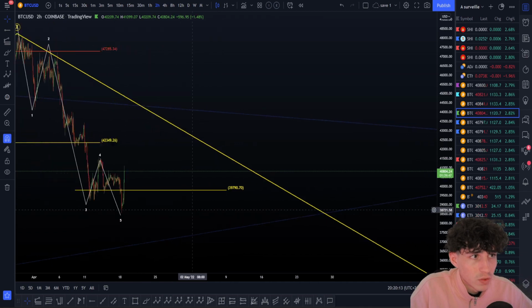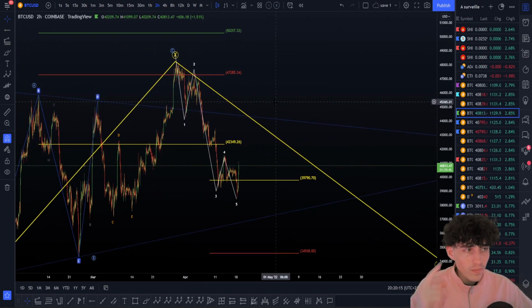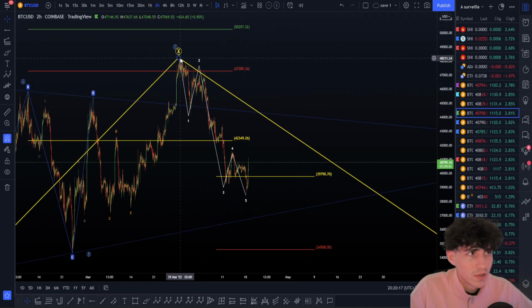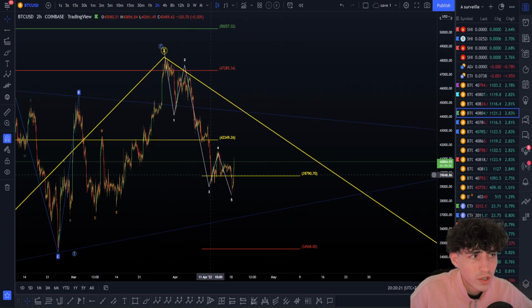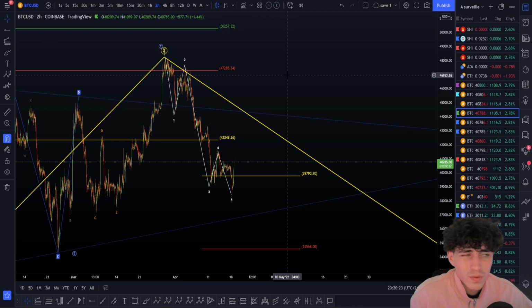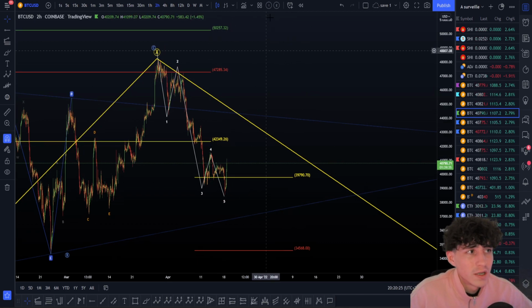In that case, we're going to look for what if we're in this. Be careful still, by the way, because that can be a W, X, Y, X, and Z. In that case, we're going to really push higher now. And that was just a correction, for example in a wave 2, which looks less valid, really not valid at all, but still possible. In that case, we're just going to push higher.